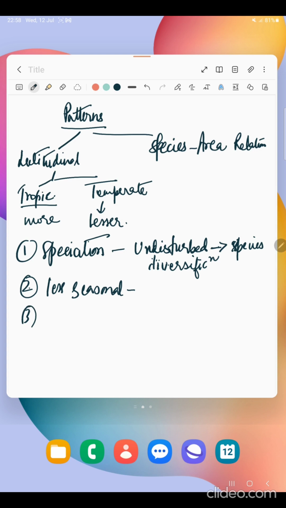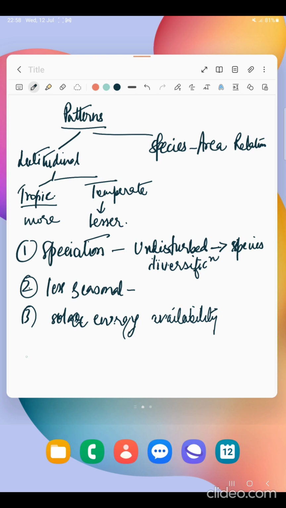Number 3 is solar energy availability. In tropical regions, the solar energy is more available. Therefore, it contributes to higher productivity and also greater diversity. So this is all about the latitudinal pattern of biodiversity.